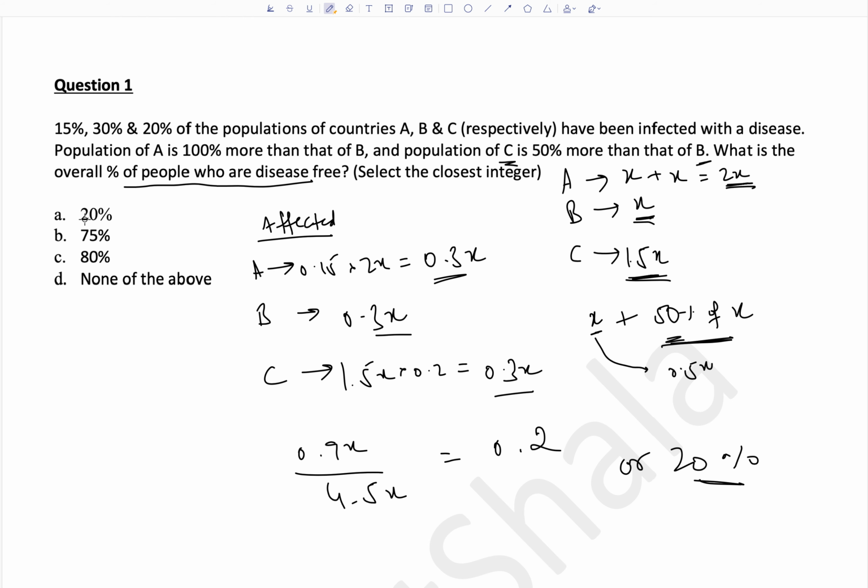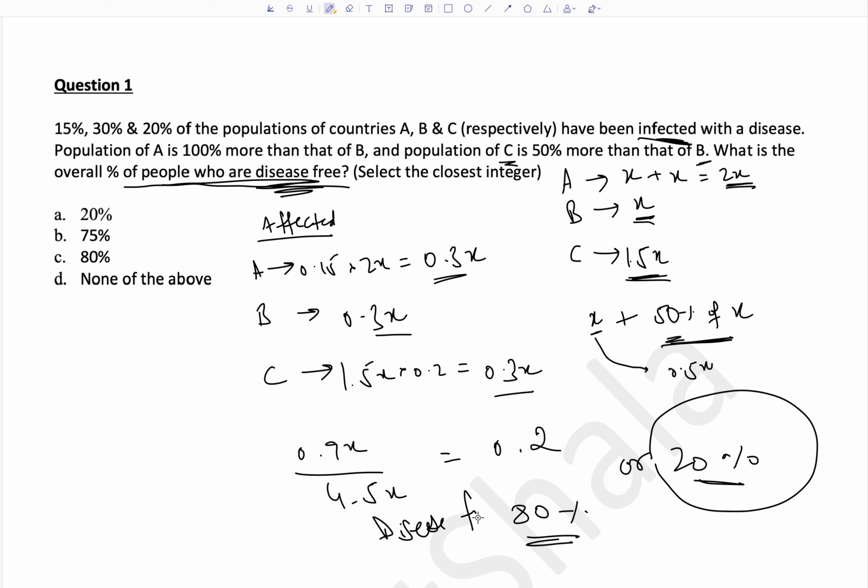Answer is 20%? No. Make sure that you read the question very carefully. Percentage of population who are disease free, that means who do not have the disease. These percentages are given for who have been infected with the disease. So 20% population has been infected with the disease, so 80% is the population who is disease free. So answer is C, 80%.